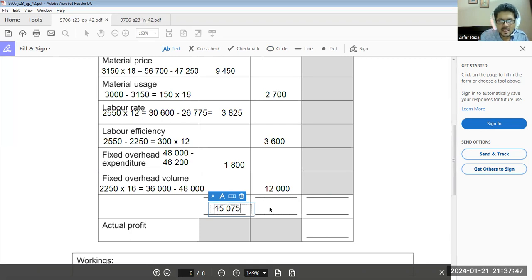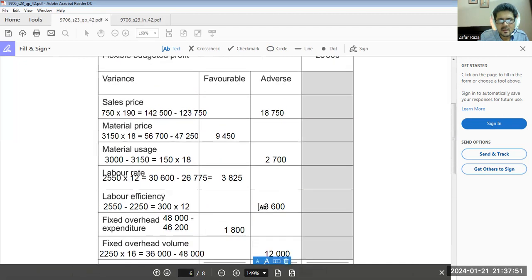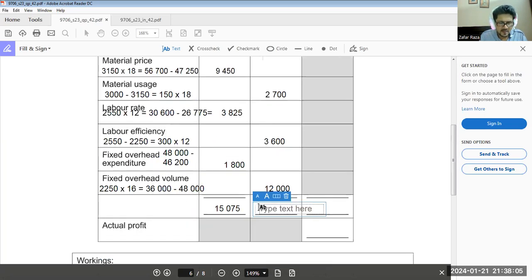Unfavorable or adverse? 18,750 plus 2,700 plus 3,600 plus 12,000, 37,050. Okay.